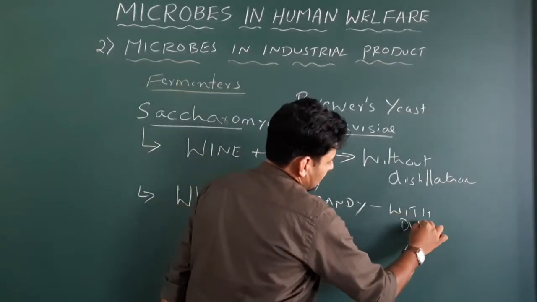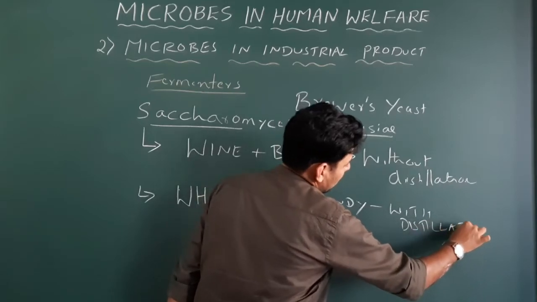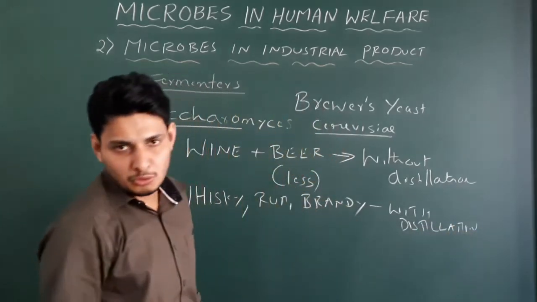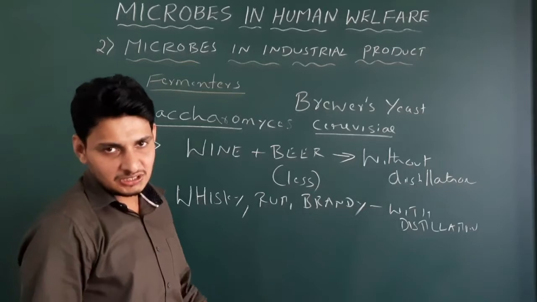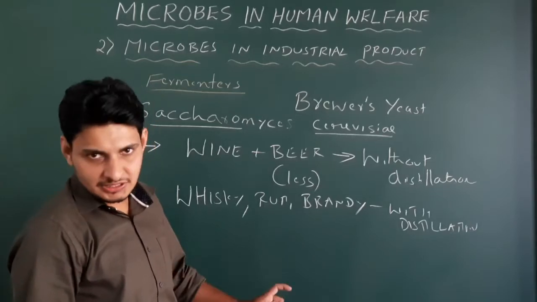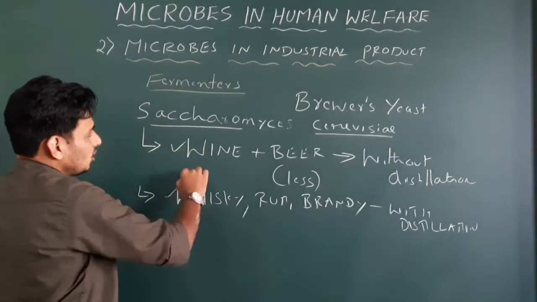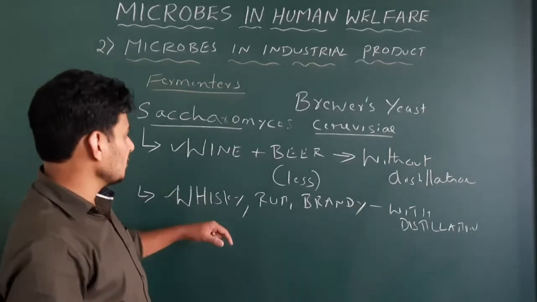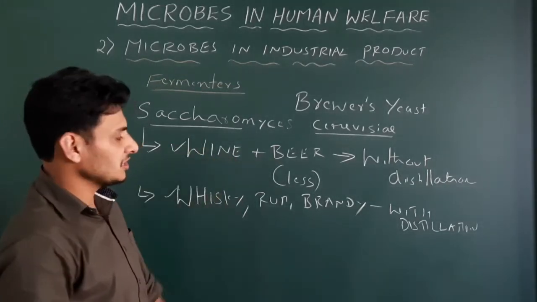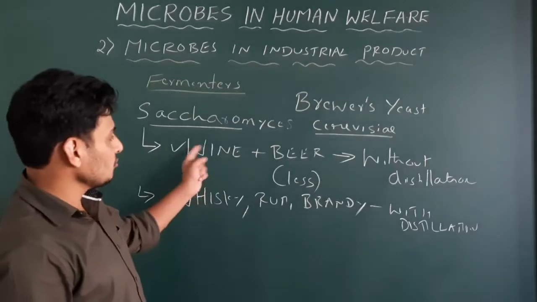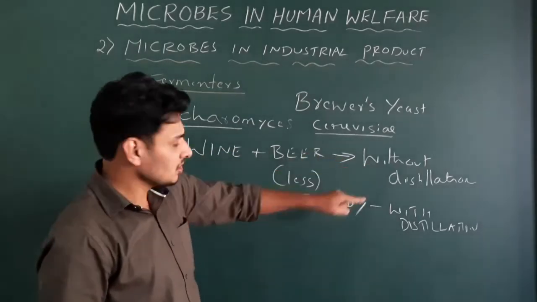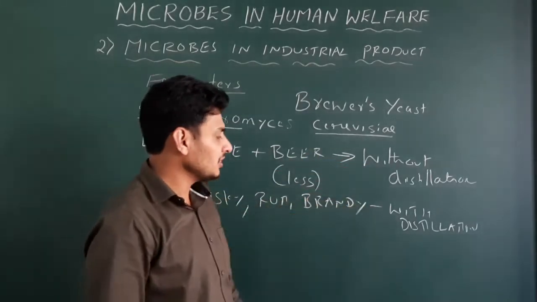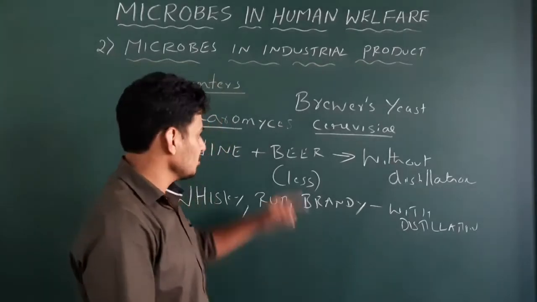The more the distillation, obviously the concentration of alcohol will be more. Distillation of what? Distillation of the broth. Got it? So remember it. Saccharomyces cerevisiae is useful in the production of wine and beer, even whiskey, rum and brandy. Only thing is wine and beer are made without the distillation process, but whiskey, rum and brandy with the distillation process. That's it. So just remember it.